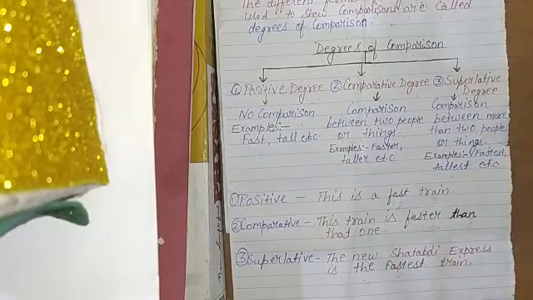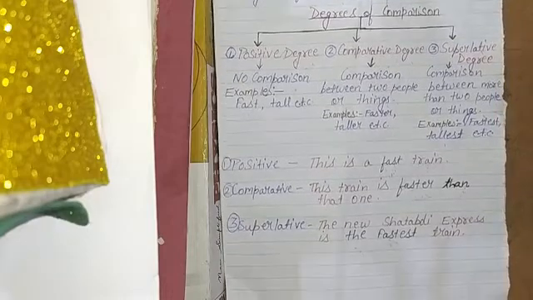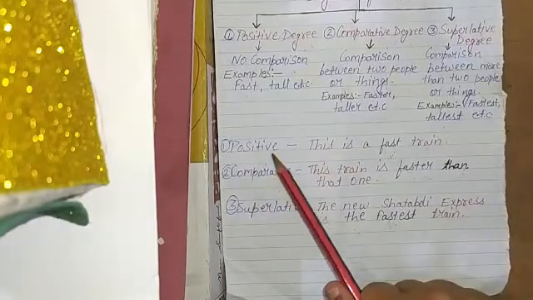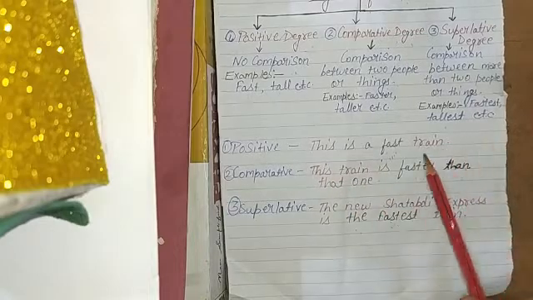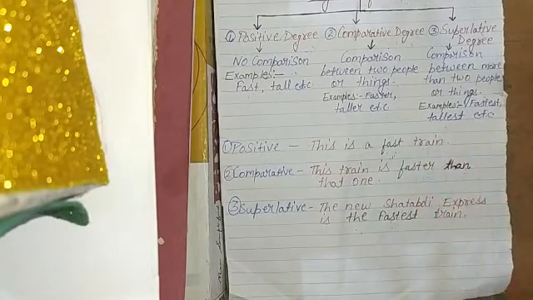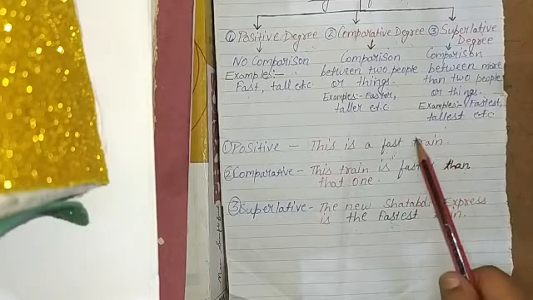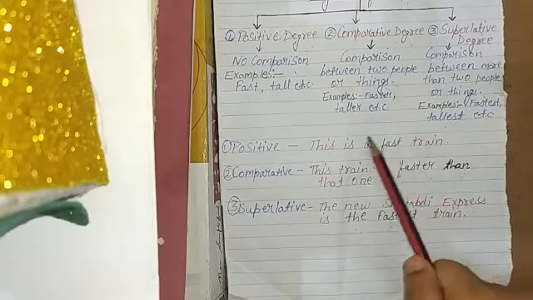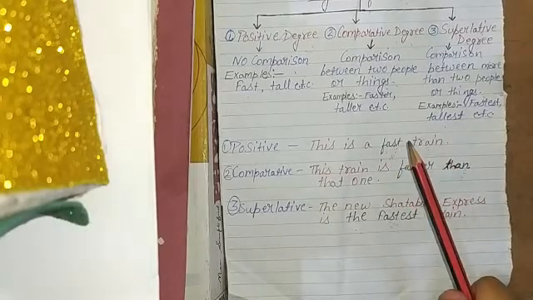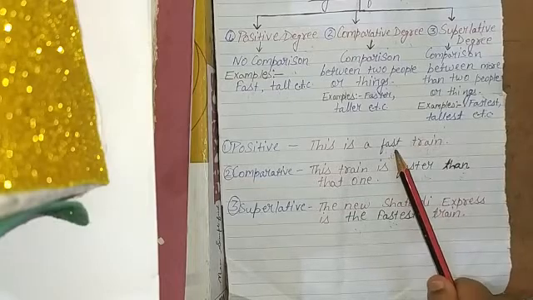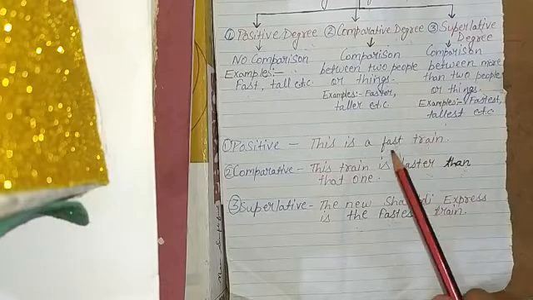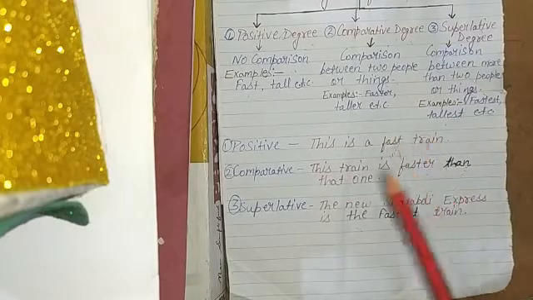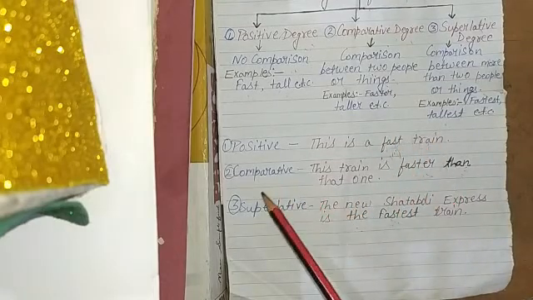Now let us see sentences so that it is more clear to you. The first example for positive degree is: this is a fast train. Train is noun and the word which is describing about train is fast, so it becomes adjective. So the form of adjective used here is positive. Why? Because there is no comparison. इस sentence में कोई comparison नहीं है, इसलिए ये कौन सा form हो गया? Positive form हो गया adjective का.